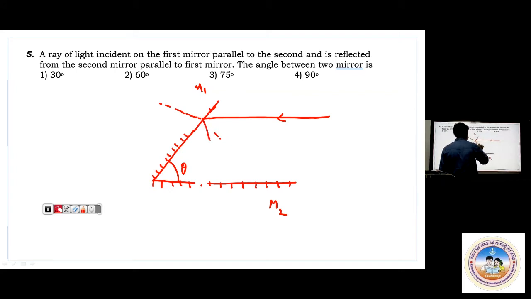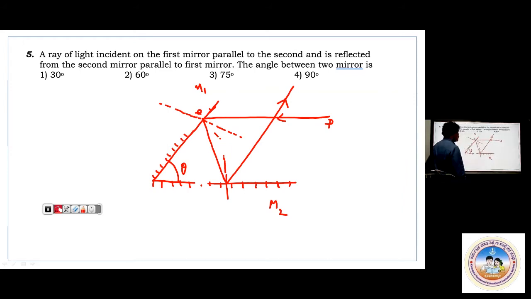And so this will be reflected back. This will be the normal. And again here, this is the normal. While reflecting back, it is coming out parallel to the first mirror. Observe this. PQ is the incident ray. PQ is parallel to M2. After reflection, this is R. QR is the reflected ray, and again, second reflection RS. This RS is parallel to M1.